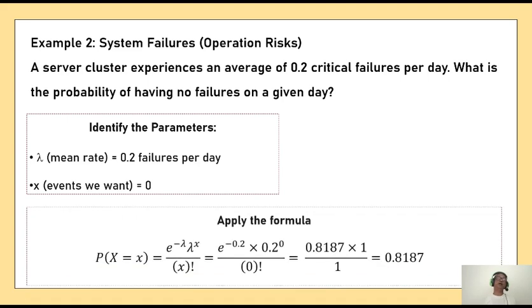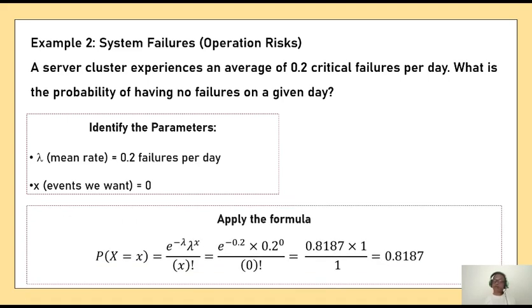Now we come to the formula: e to the power minus lambda, lambda to the power x by x factorial. So this is my formula. Here we place 0.2 in place of lambda. Then lambda to the power x is 0.2 to the power 0, divided by 0 factorial. Now 0 factorial is 1. You might think that 0 factorial might be 0, but there is a formula which proves that 0 factorial is 1. And anything to the power 0 is 1. So ultimately, we are left with e to the power minus 0.2.